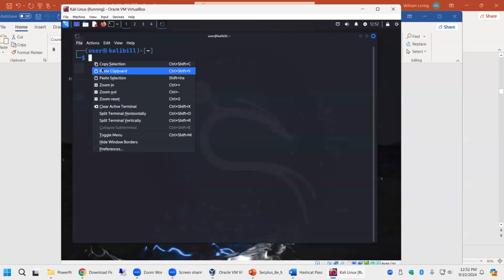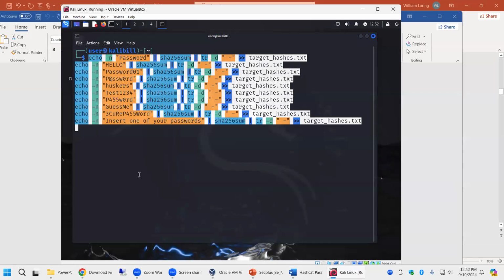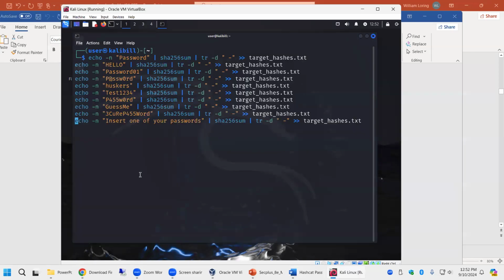And you would want the one that says paste selection, I think, or paste clipboard. I always just use paste selection. Well, that's not exactly what we wanted, did we? But it's on our clipboard. We know we can get it back and forth. And actually, I don't know that we could run this from here. But let's clear that out.